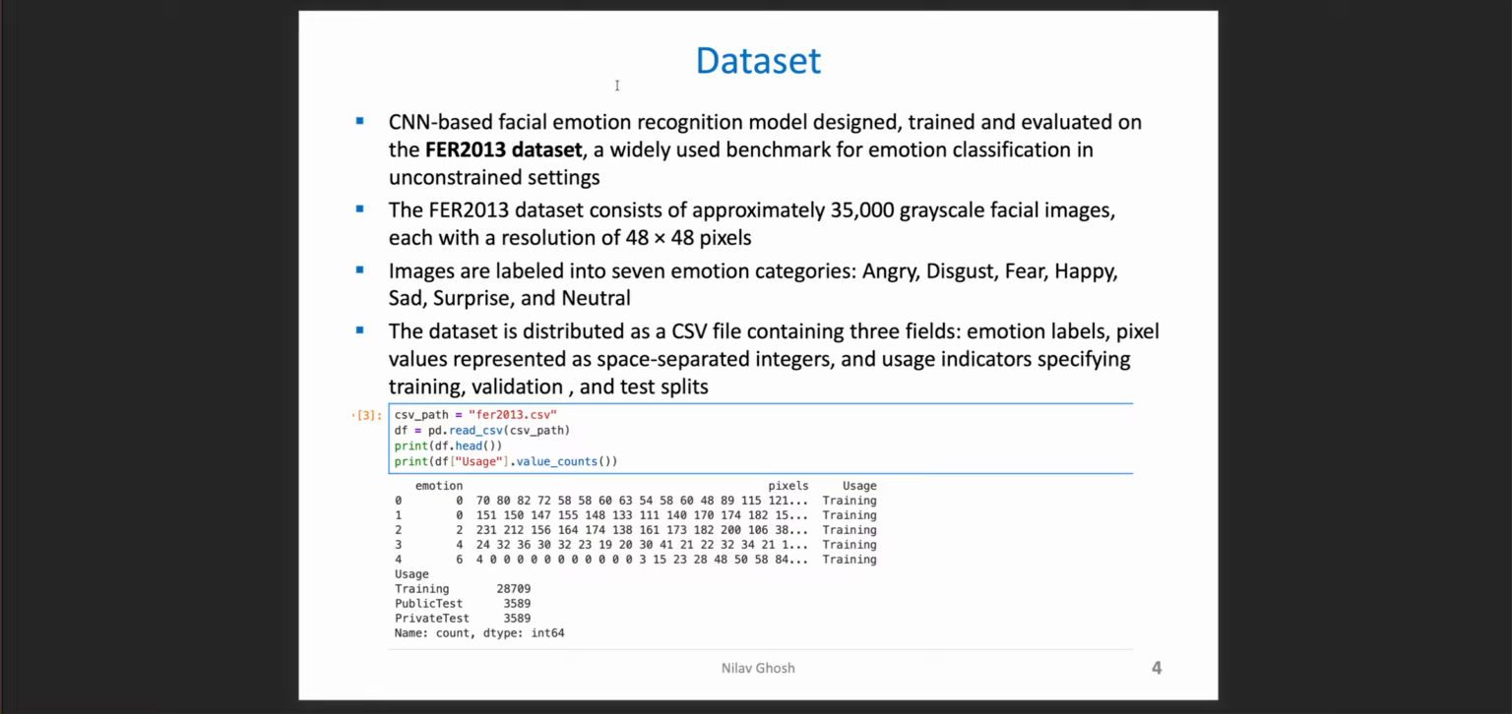The dataset is distributed as a CSV file containing three fields: emotion labels, pixel values represented as space separated integers, and usage indicators specifying training, validation, and test splits. Below is a screenshot from my Jupyter notebook from the project, where I have used the FER 2013 CSV file, and you can see its data count.